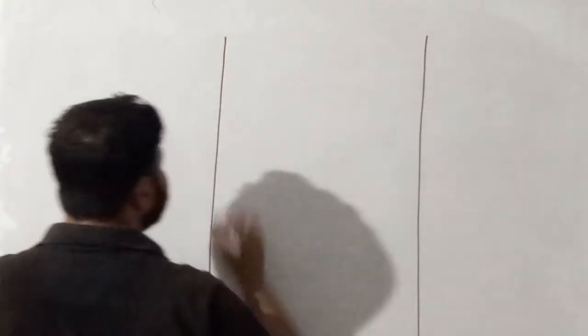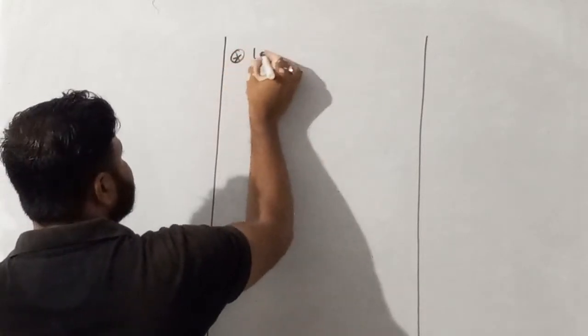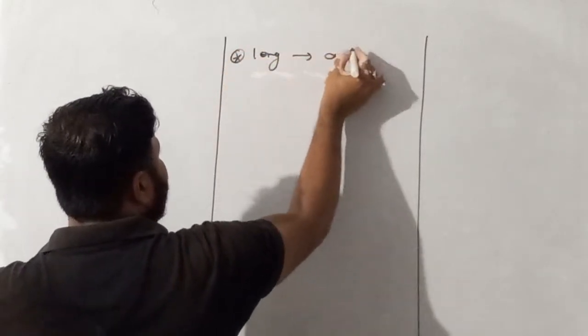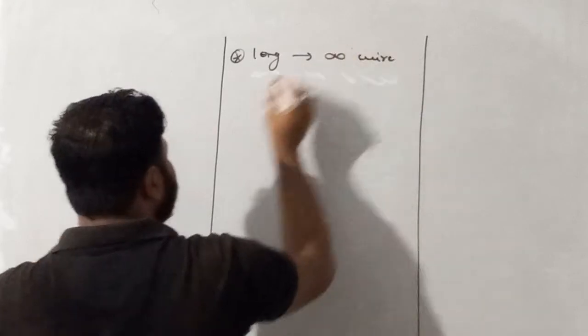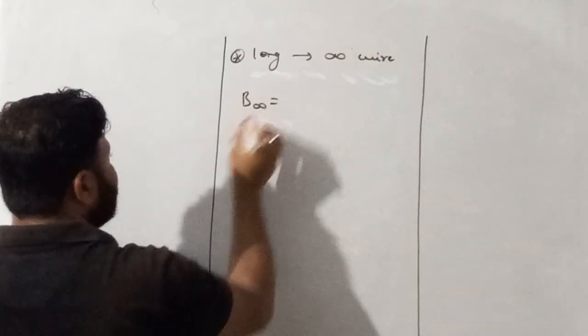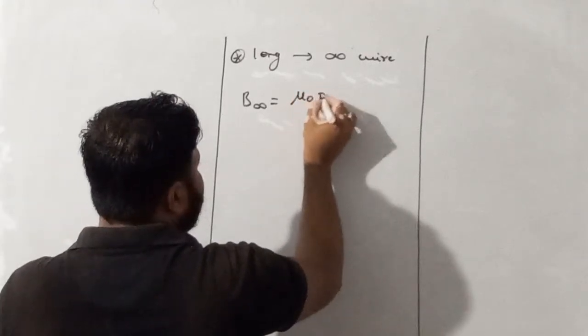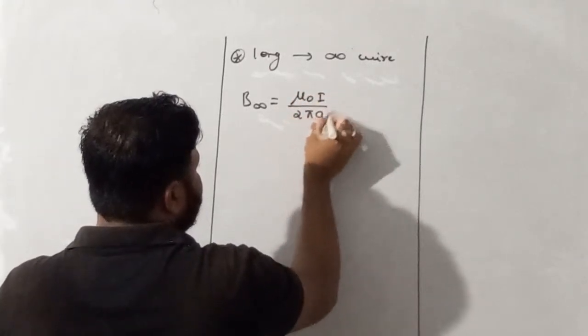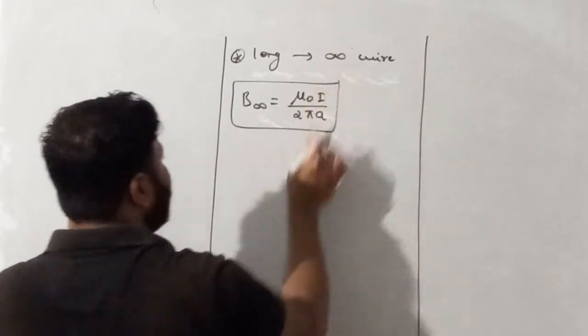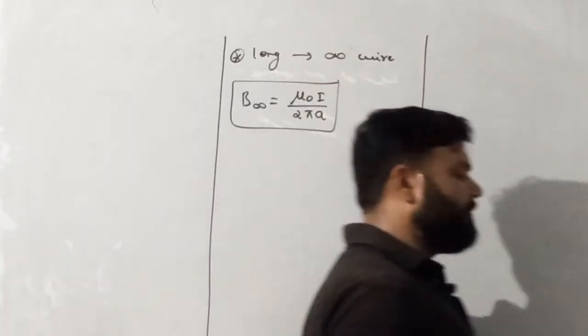Remember, if the word long is there, then consider the wire to be infinite. And we are all aware that the magnetic field due to an infinite long wire is mu naught I by 2 pi a.